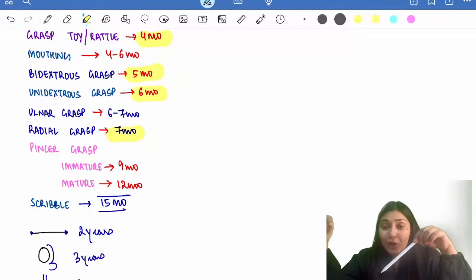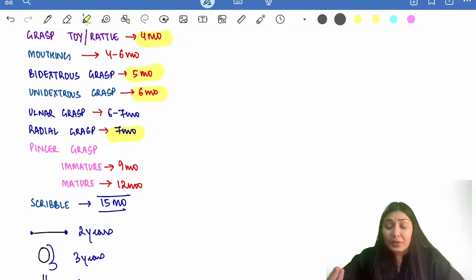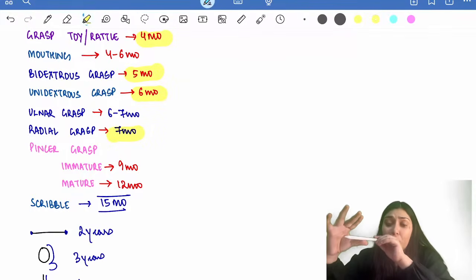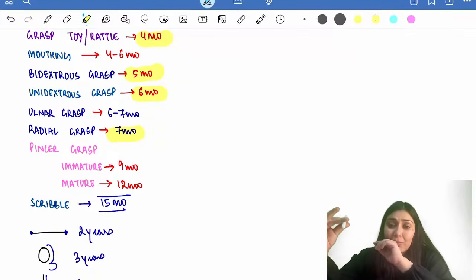I can oppose the objects in between the thumb like this. This is known as pincer grasp. Initially, there will be immature pincer grasp. That means the child will be holding the object, but that object won't be in between the thumb and the index finger. There will be the use of the accessory fingers too, like this. This is immature pincer grasp.